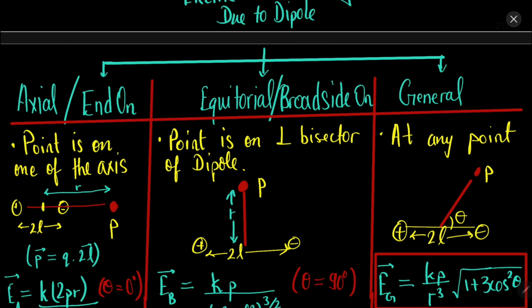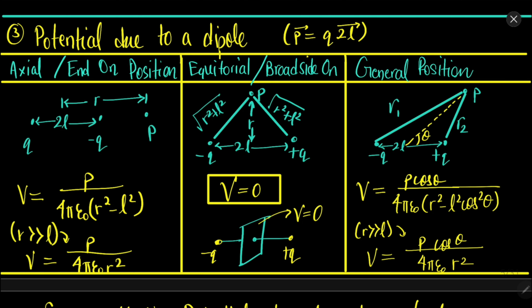Now let's try to find the potential. Again, first for axial, then for equatorial or broadside, then for general position. For axial position, the potential comes out to be this, where again p is the dipole moment. And again if you consider r to be much greater than the length of the dipole, then it reduces to this formula.